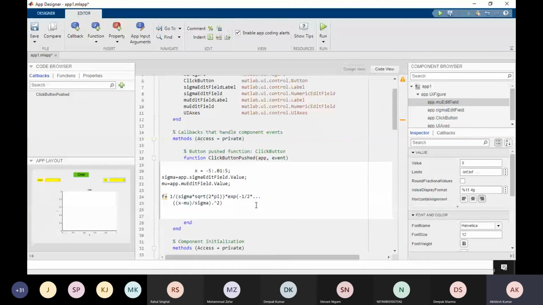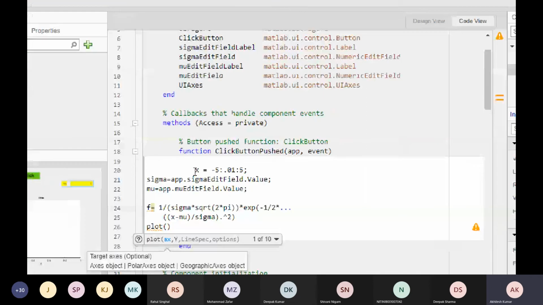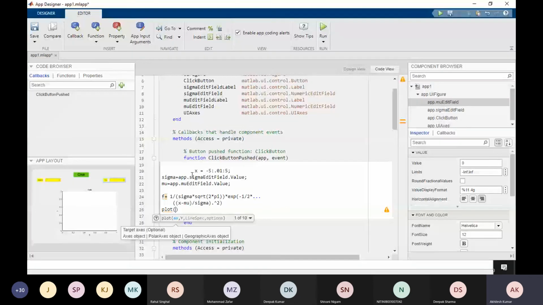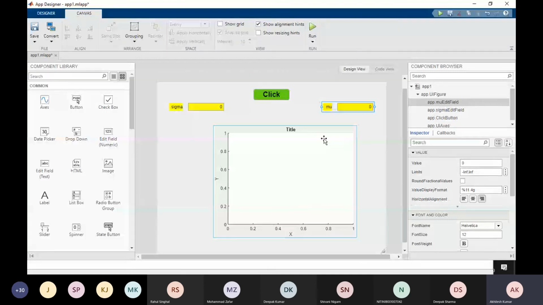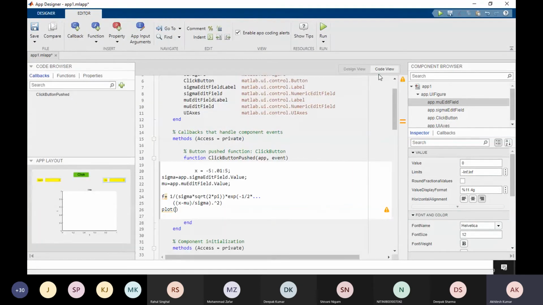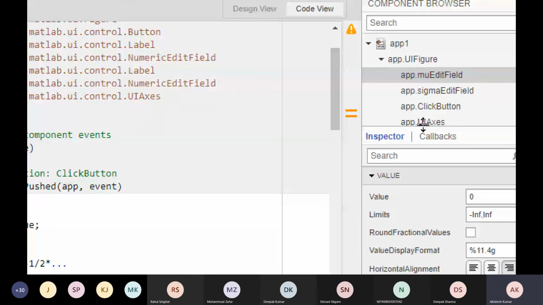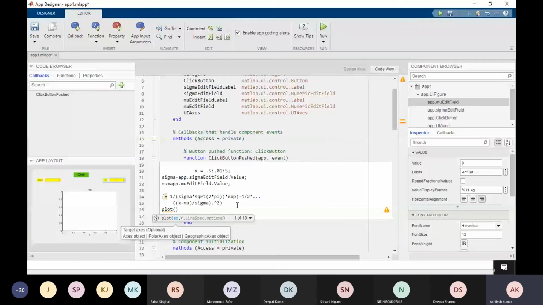Now to plot this, the simple command is plot. First of all, the x-axis data, that is x, which we have already defined. First we have to define on which axes we are going to plot. Here it is a little bit different. Before, we were not assigning the axes on which we plot. Here we have to assign it. So here is the axes name, UIAxes. Why do we assign the axes name? Because there can be multiple axes. So you don't have to remember anything. It is already given here where we are going to plot.